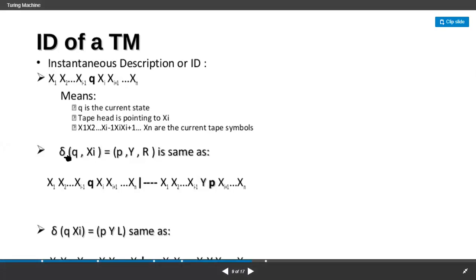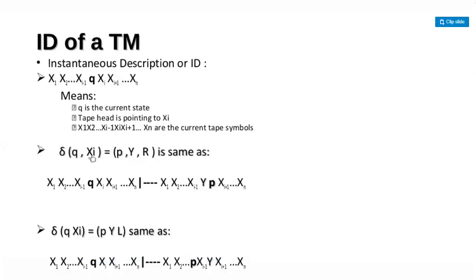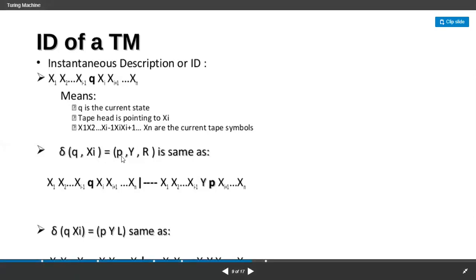See here, delta of state with an input gives an output state along with an output tape symbol with an R. What is this R?